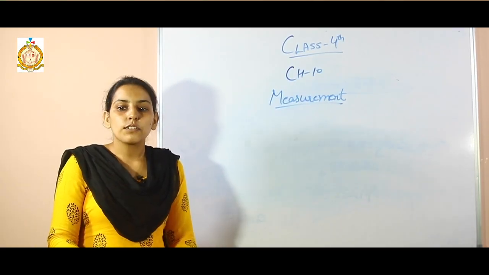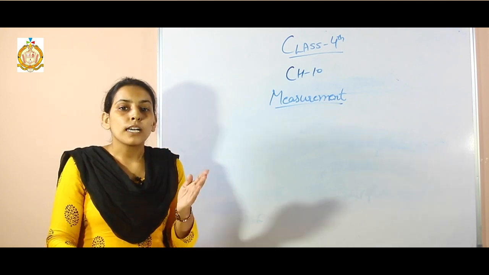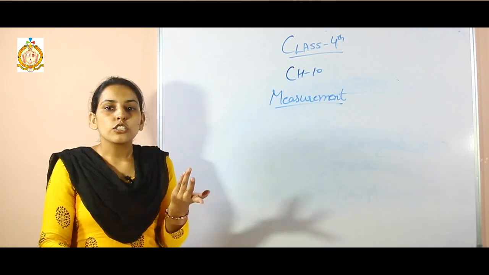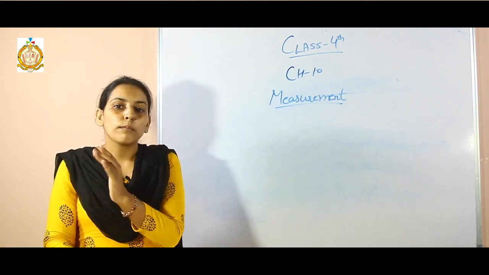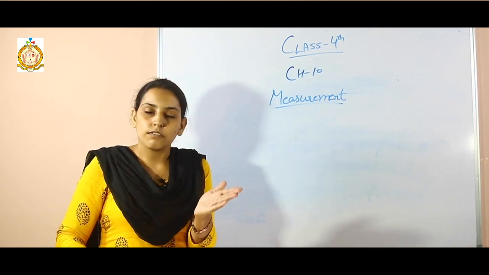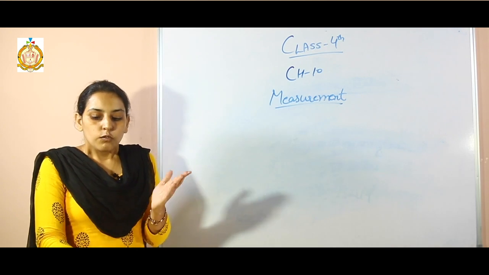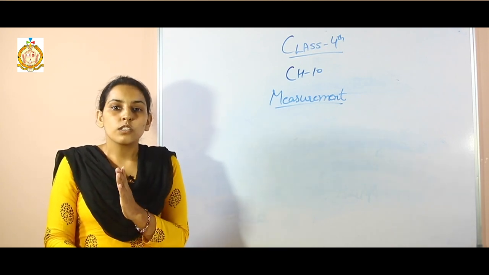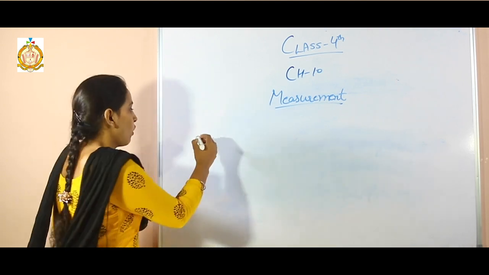Hello students, today we are going to start our chapter 10, that is measurement. Students, measurement is an important part of our life. We need to measure different things in our life. For example, when you go to a market to buy some vegetables, vegetables are also given to us with measurement. We need to measure the length of a cloth before cutting it into clothes. How hot is it? That is heat.